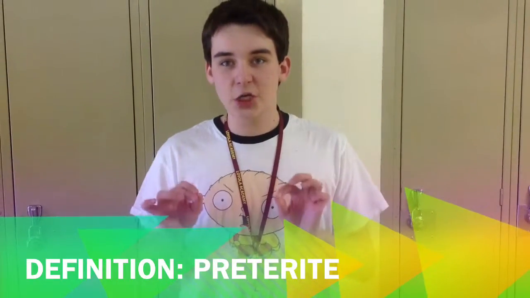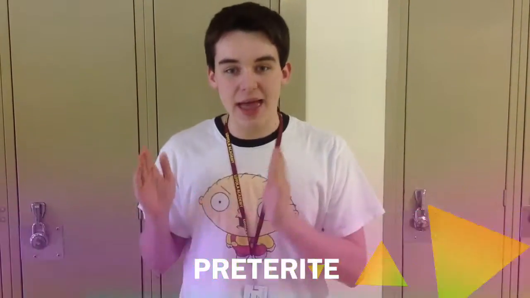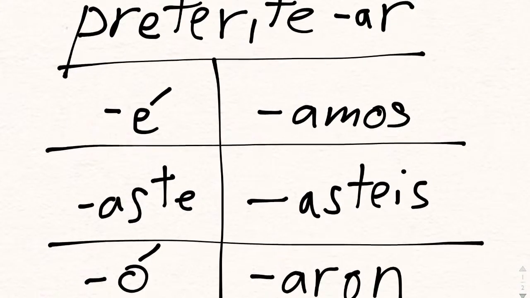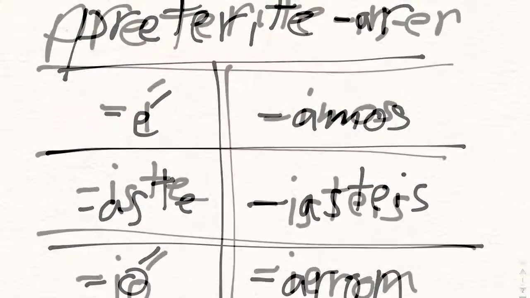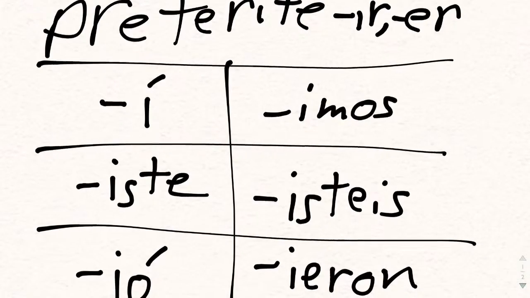Y el preterite. The preterite is used for actions that have a clear beginning or end in the past. Here are the AR preterite forms: é, aste, ó, amos, asteis, aron. Here are the ER forms: í, iste, ió, imos, isteis, ieron.